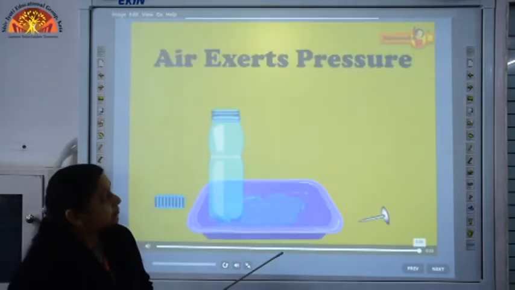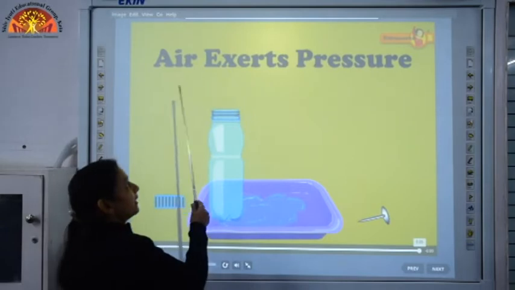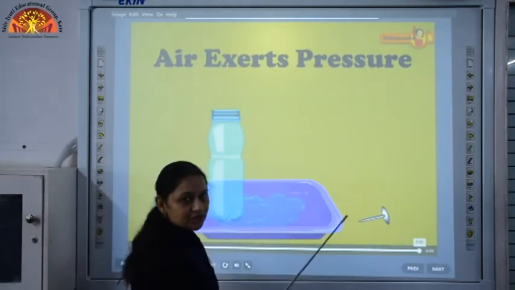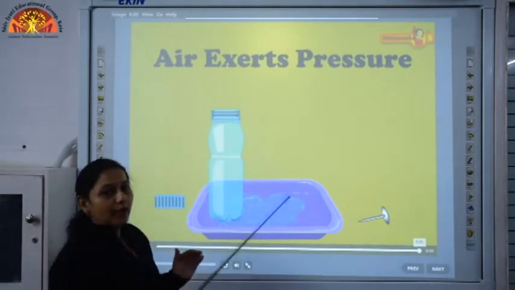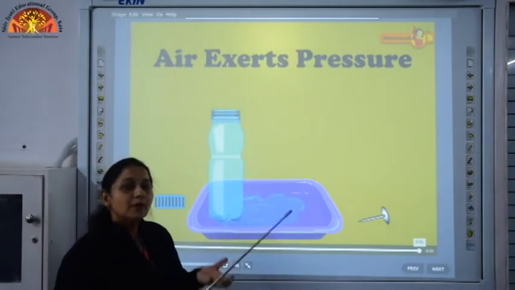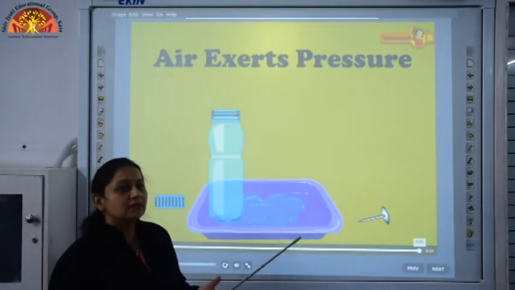So, our third property is that air exerts pressure. Children, air exerts pressure from all the sides, wherever it finds space.